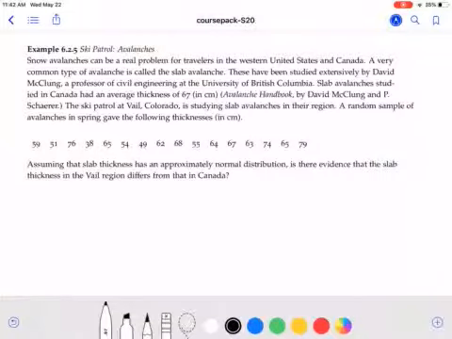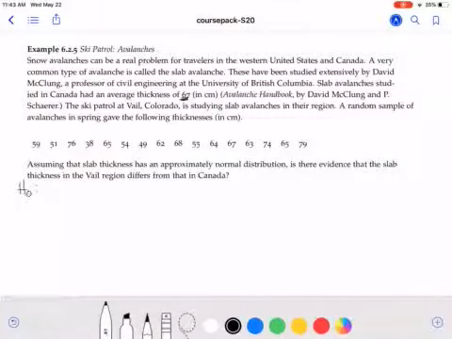in their region. So they take a sample, giving the following thicknesses. Assuming that the thickness is approximately normal, is there evidence that the slab thickness in the Vail region differs from that in Canada? Okay, so what we would be testing for is if we have a difference from Canada, and we have the value of Canada of 67.